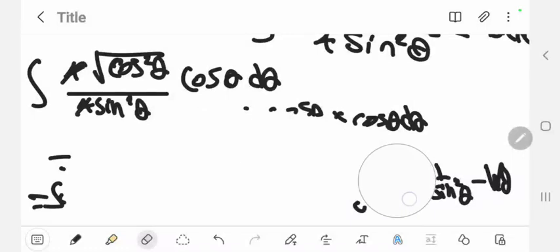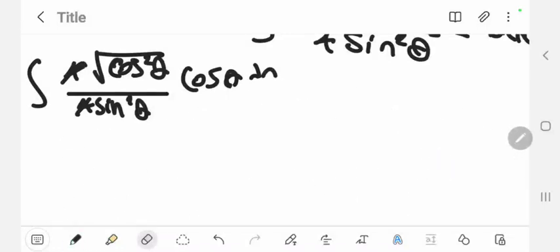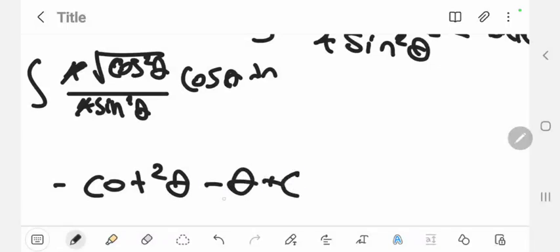So the final answer here after all this mess is negative cotan theta minus theta plus c.